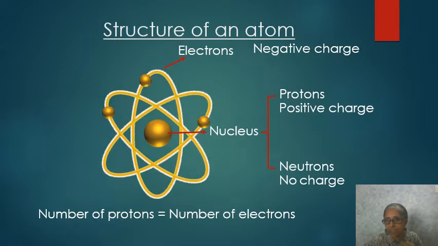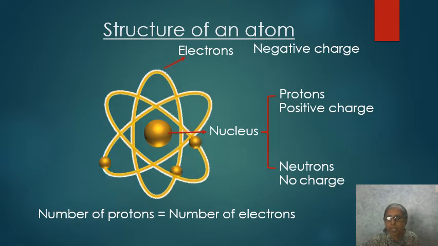And what you see at the center is the nucleus, and inside the nucleus there are small particles again, two types of particles. They are protons and neutrons. So, an atom consists of three particles: electrons, protons, and neutrons. Protons and neutrons are inside the nucleus. Electrons go around it. That is the structure of an atom. And you must remember, electrons are negatively charged and protons are positively charged. But neutrons have no charge.